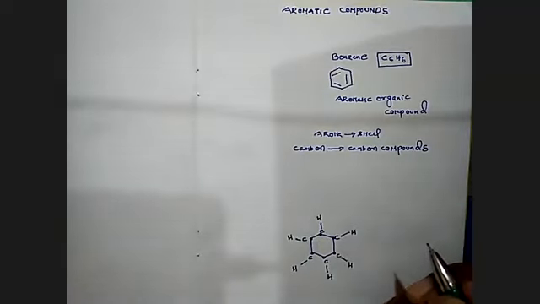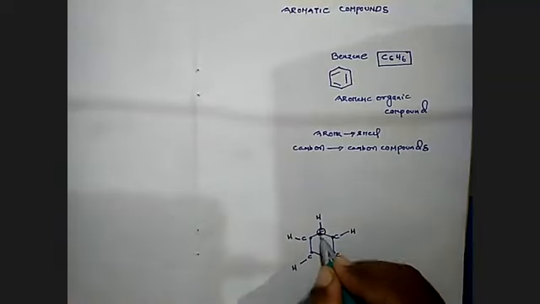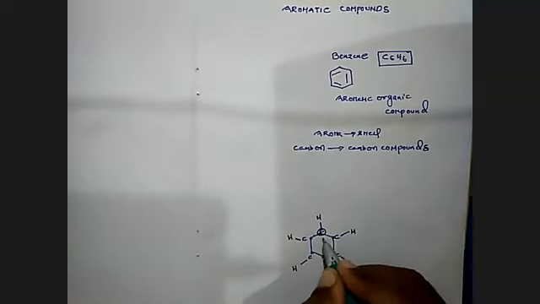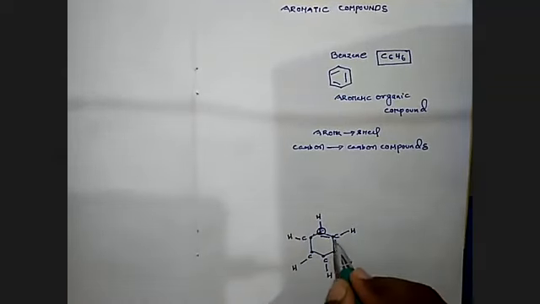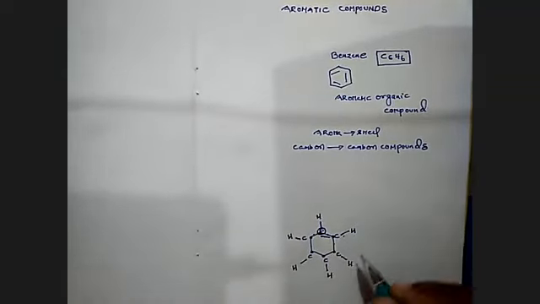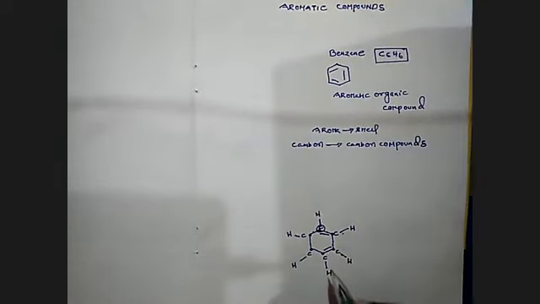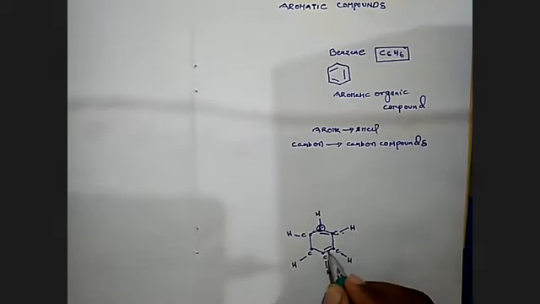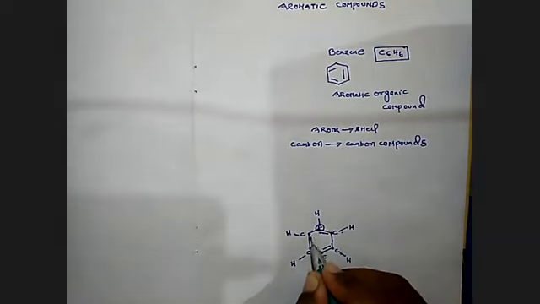Now see this. How many valencies are there? How many bonds are there for carbon? 1, 2, 3. It should contain a double bond. 4. Then 1, 2, 3, 4. Now here 1, 2, 3. I'm keeping a double bond here. 1, 2, 3, and 4. Next, this carbon 1, 2, 3, and 4. I'm taking this carbon 1, 2, 3. Now I'm keeping a double bond here.